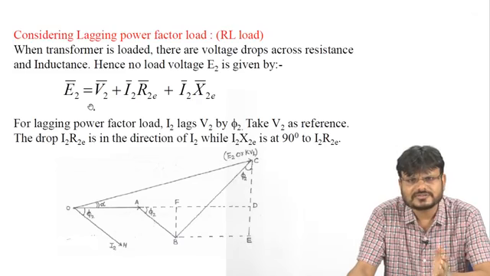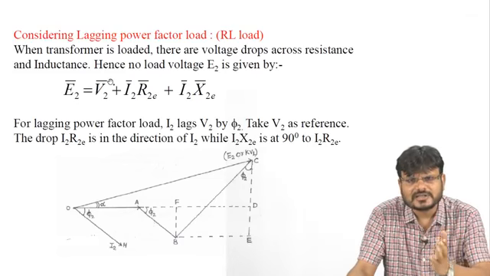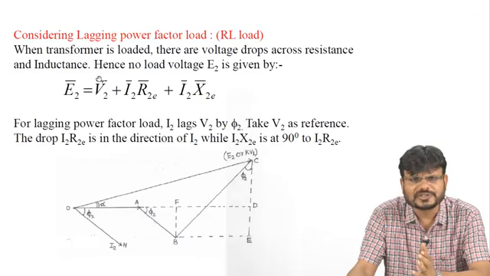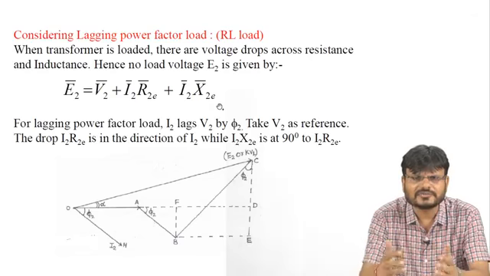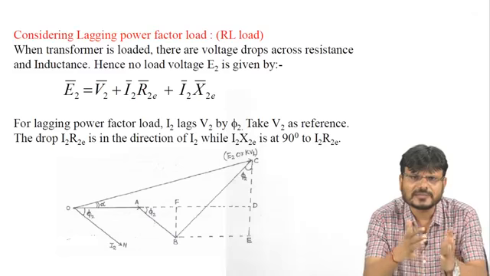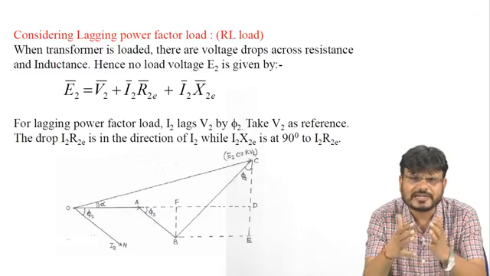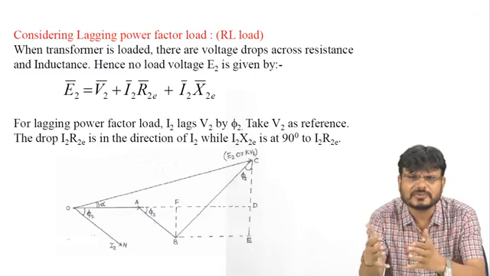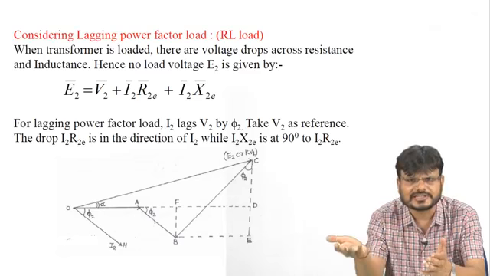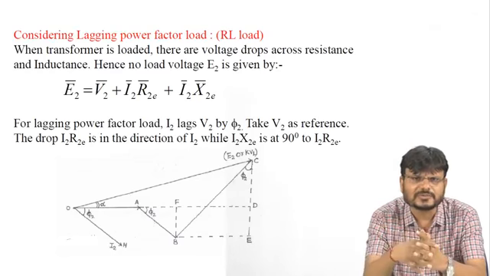E2 is the induced EMF at the secondary side, and V2 is the voltage received at the terminal, or you can say the voltage across the load. Because there is a resistance and inductive reactance, here we are assuming that all the resistance of the winding and inductive reactance of the winding is transferred to the secondary side.